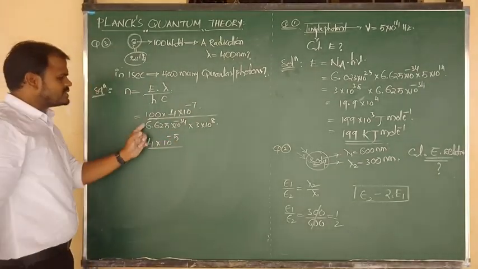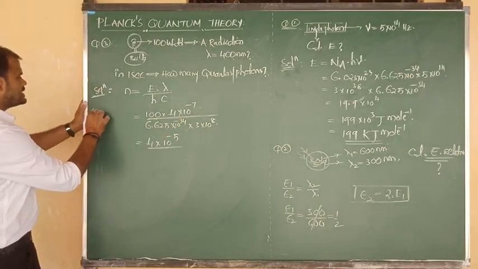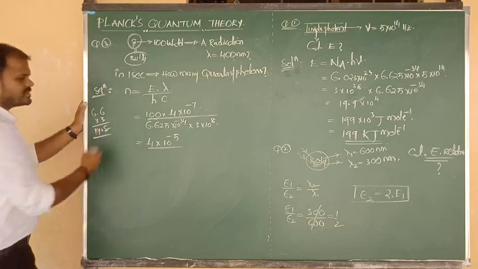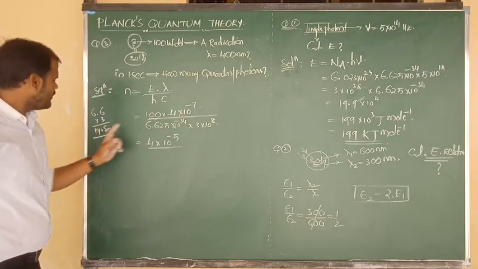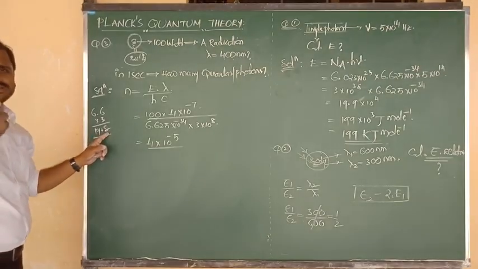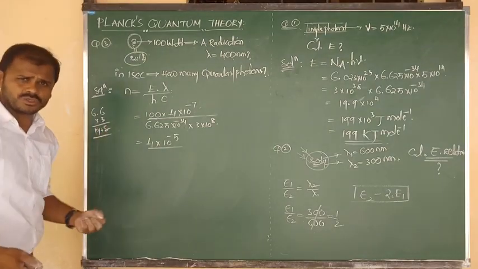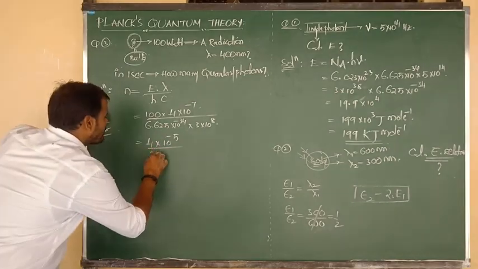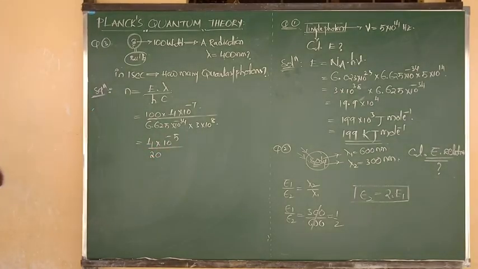So 6.625 into 3. Simply consider 6.6 into 3, we get 19.8, or you can consider nearby 19.9 also, no problem. After approximation, we can consider nearby 20.